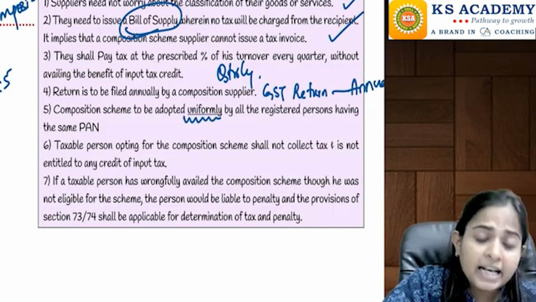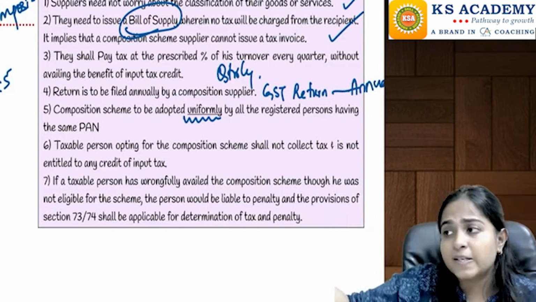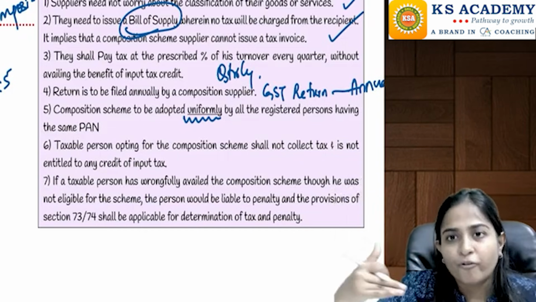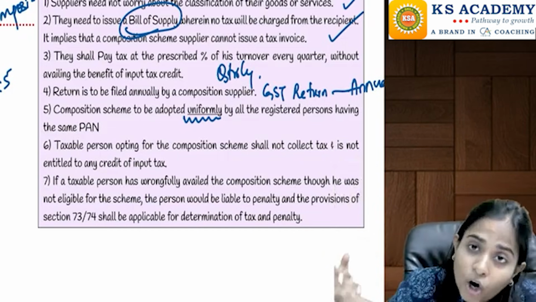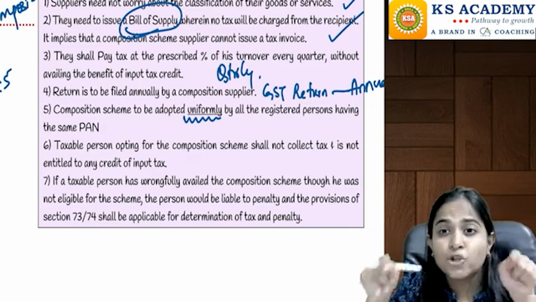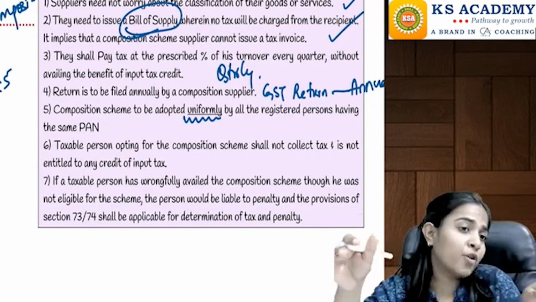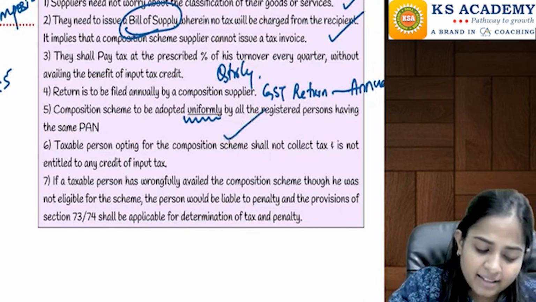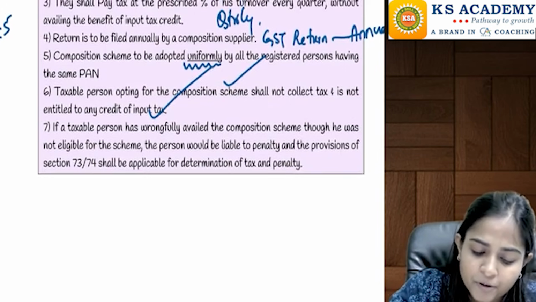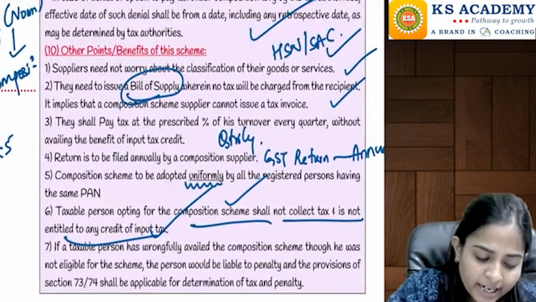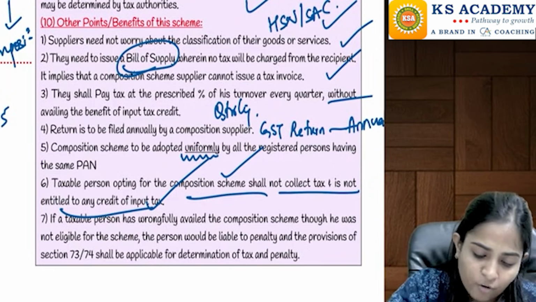Then suppose I have multiple offices in multiple states, then all my offices should either opt for the composition scheme or all my offices will come under the regular scheme. You cannot pick and choose, this office composition scheme, this office regular scheme. That is not allowed. Right? Then after that, this point we have already done: a taxable person who is opting for the composition scheme cannot collect the tax and is not eligible for the input tax credit also. This we have already discussed.